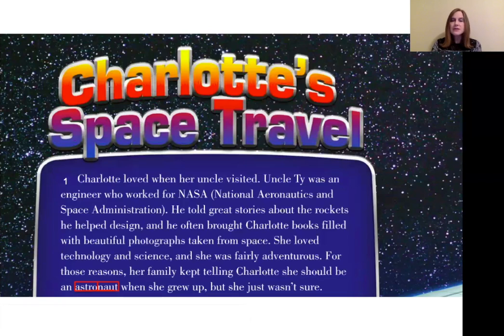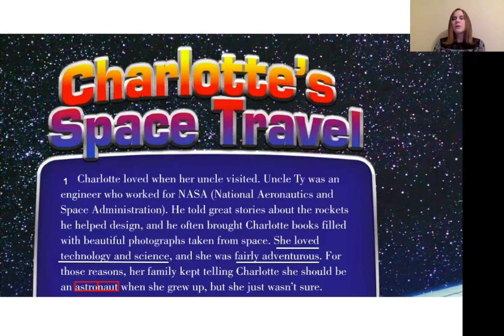When I look at the sentence before, it says she loved technology and science. So that's one reason that they give that she should be an astronaut when she grows up. It also says she's fairly adventurous. That's a second reason. Those are the reasons that they specifically mention when they say for those reasons.